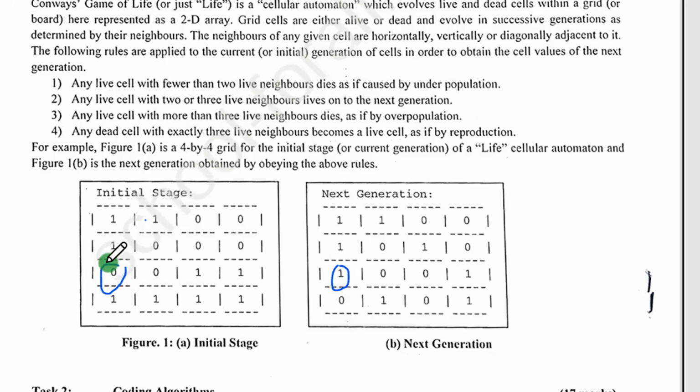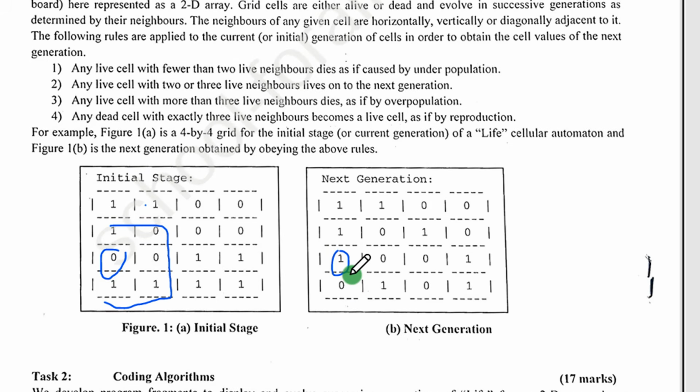Good. So let us try to see how many neighbors. These are the neighbors here, from here, like this, like this. So how many live neighbors? 1, 2, 3 live neighbors. Good. So they say any dead cell with exactly 3, like here, this is a dead cell with exactly 3 live neighbors. They say it becomes a live cell in the next generation. And it's exactly what happens here. So you are seeing that the question has been understood.